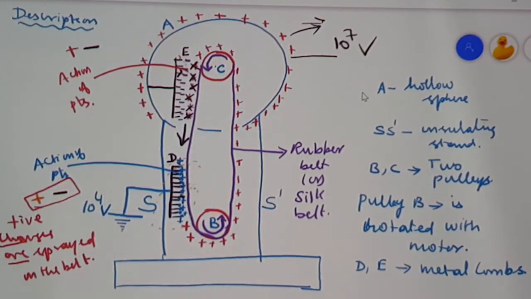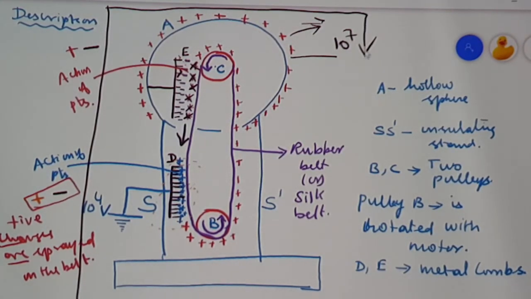Because of that, the charges available on the surface of the sphere get reduced, and then the potential will also get reduced. So we have to avoid that. For that, what we have to do? In order to avoid the leakage of charges from the sphere, or action of points from the sphere, the whole device should be enclosed inside a steel chamber.